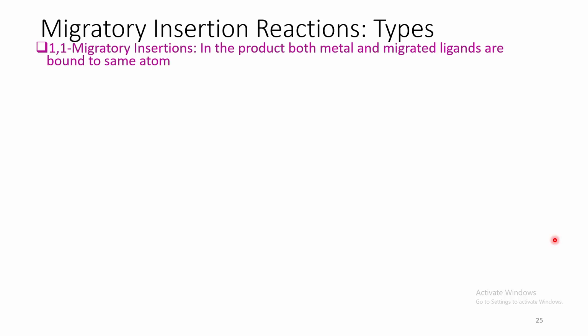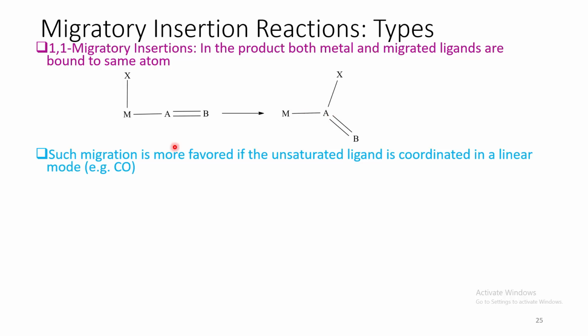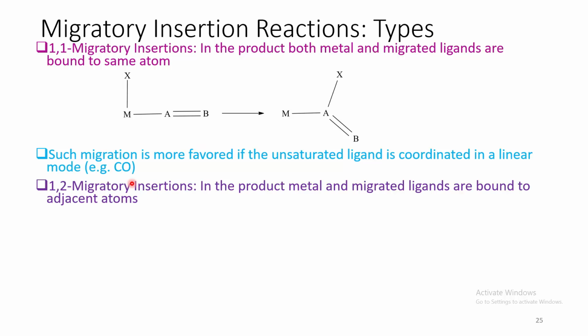Now what are the different types of migratory insertion reactions possible? There are two types. The first one is called 1,1-migratory insertion. In this case, in this particular product, the metal and this X are attached to the same atom. Now, such migration will be favored if this B remains away from the metal ion. So, this is possible if the unsaturated ligand binds in a linear fashion, for example, carbon monoxide.